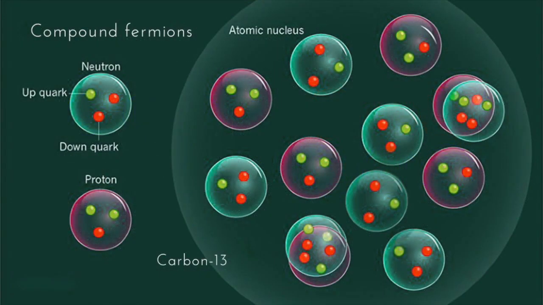As well as these elementary fermions, there are also composite fermions. These contain an odd number of fermions so that overall they have half-odd integer spin. They include baryons, such as protons and neutrons, which are composed of 3 quarks, and all atomic nuclei with an odd number of protons and neutrons. The nucleus of helium-3 with 2 protons and 1 neutron, and carbon-13 with 6 protons and 7 neutrons are composite fermions.